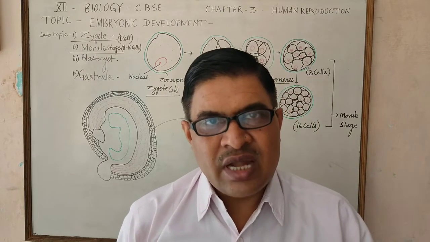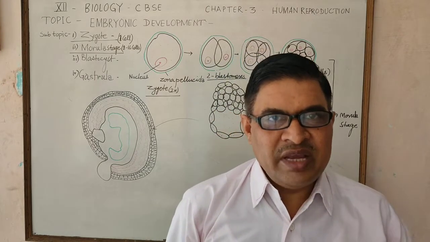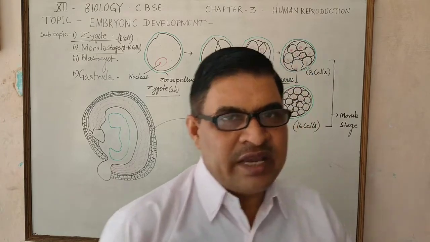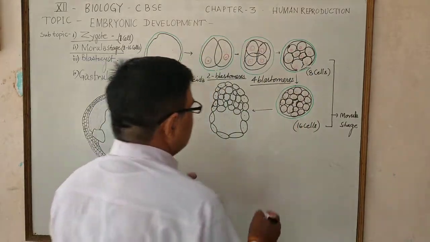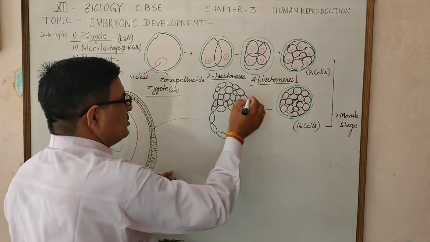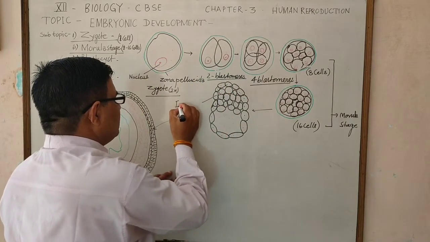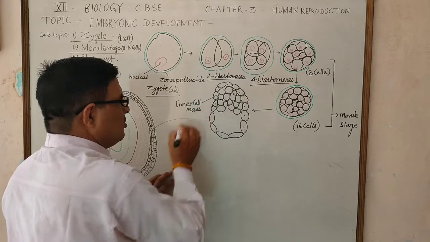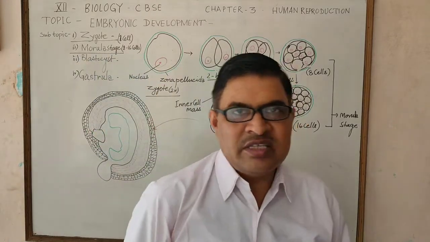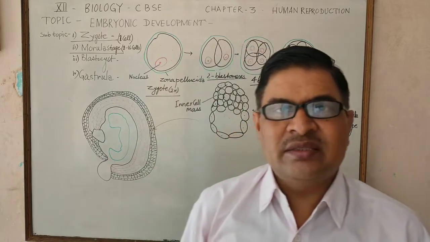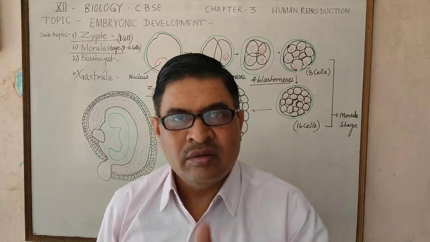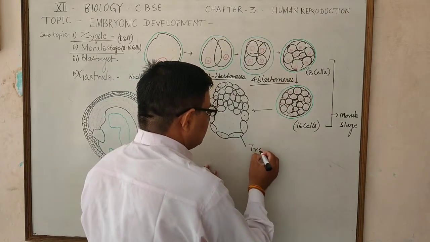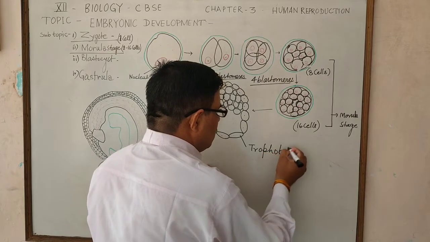Megameres means large size cells, which make the mass of cells generally present on the inner side, that is why it is called the inner cell mass. And micromere means small size cells, which make a single layer which is called trophoblast.